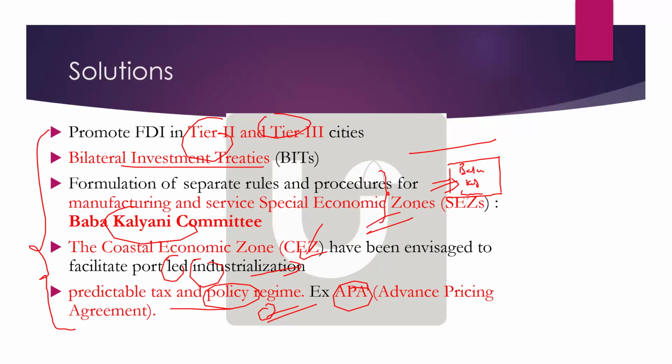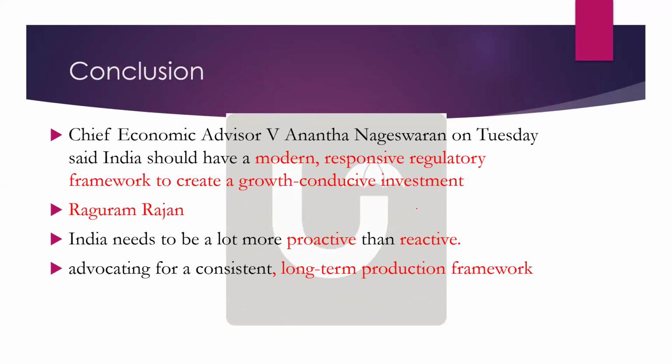Now coming to the conclusion, there are two conclusions you can mention in the exam. One is from the Chief Economic Advisor, who says that what is required for India is a modern, responsive regulatory framework to create growth-conducive investment.